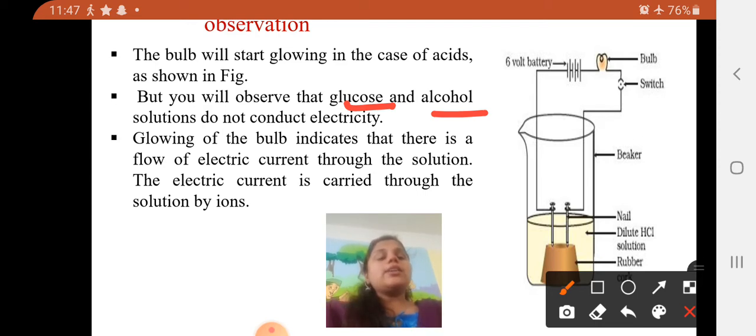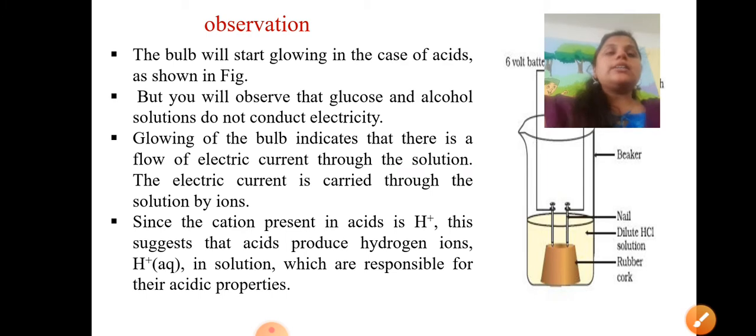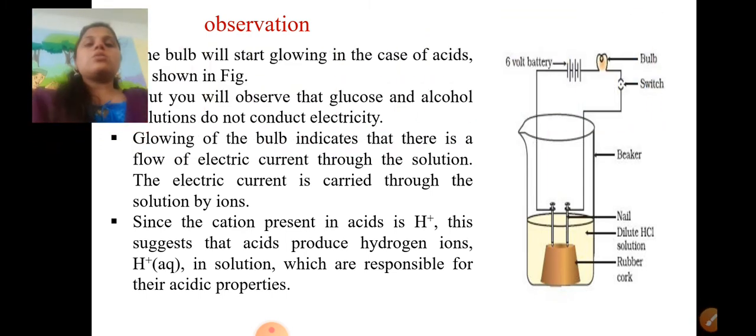The electric current is carried through the solution by the ions. How is it carrying the current through the solution? Because it contains ions. So what are those ions? That is H plus, or cations. So this is the main concept here, dear students, that acid contains H plus ions, which are responsible for its acidic property. HCl has the acidic property, it releases H plus ions. That's why it is conducting electricity.